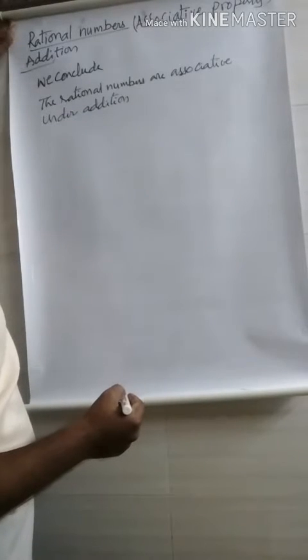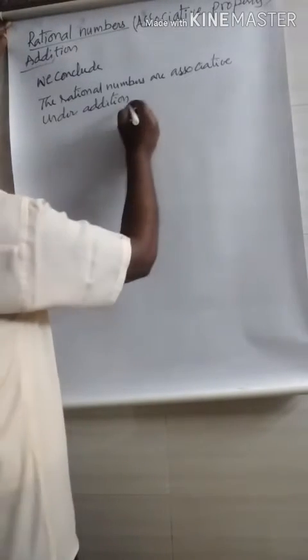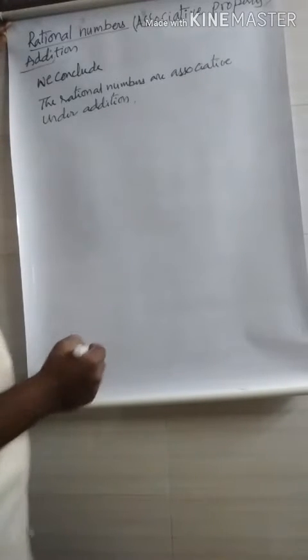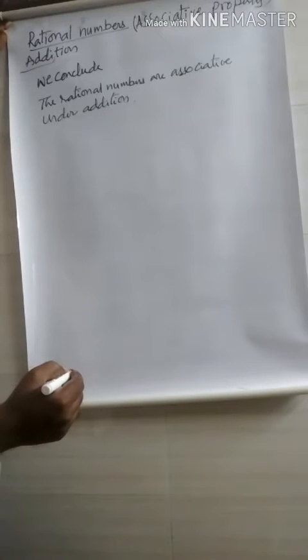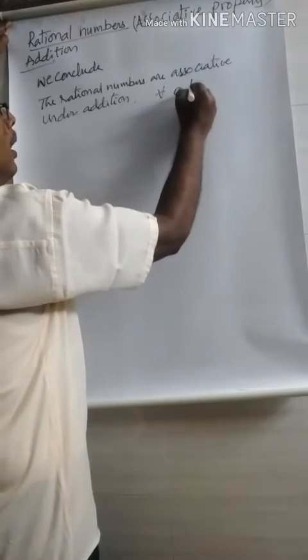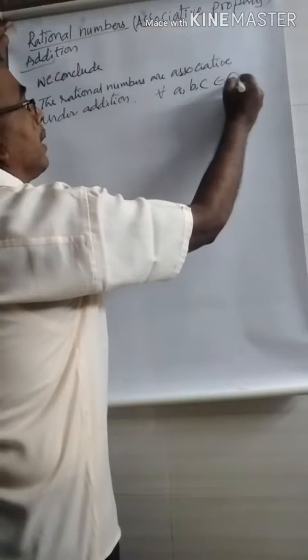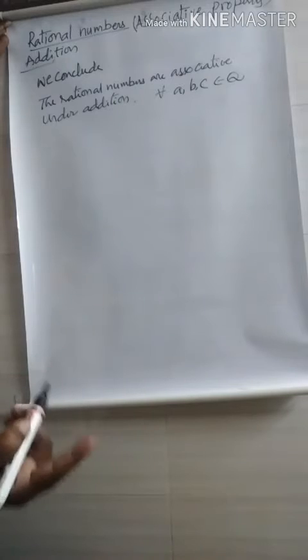Here, the rational numbers are associative under addition for all a, b, c belongs to Q. That means a is one rational number, b is the second one, c is the third one.